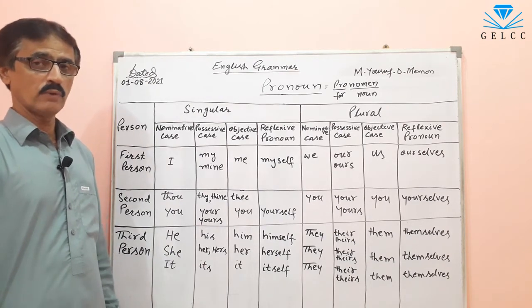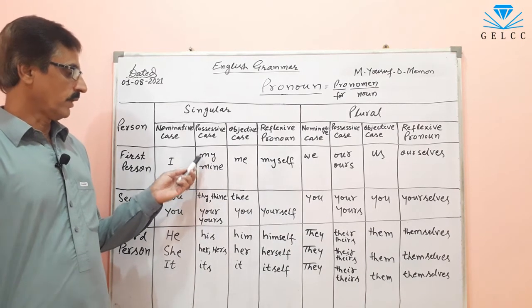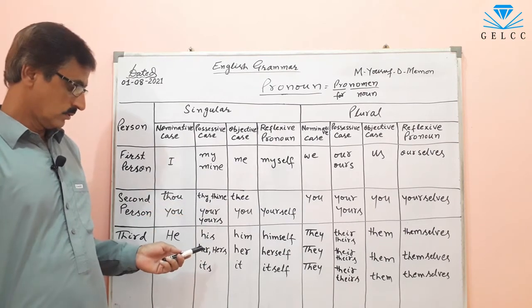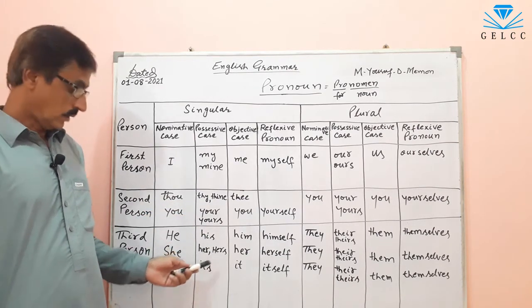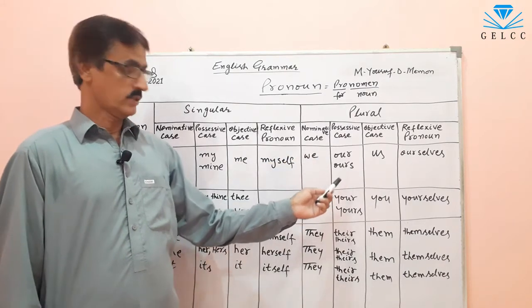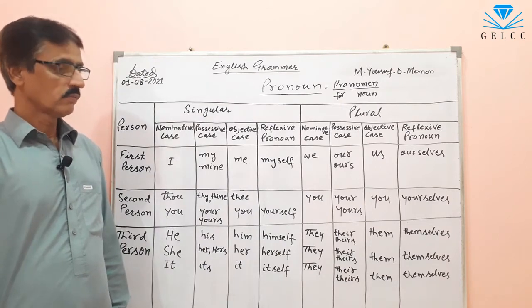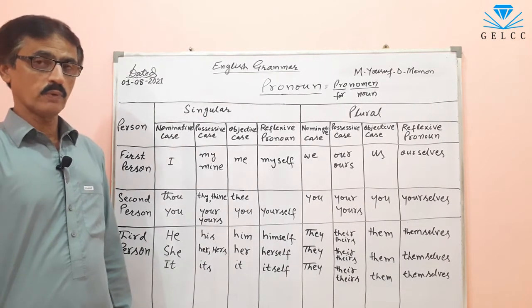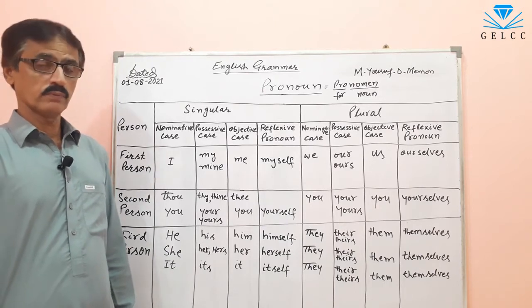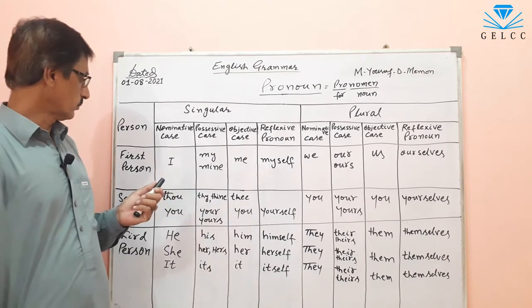Then some pronouns are my, mine, your, yours, his, her, hers, its, our, ours, your, yours, their, theirs. These are also pronouns, but they are possessive pronouns. So this is the table of these pronouns.